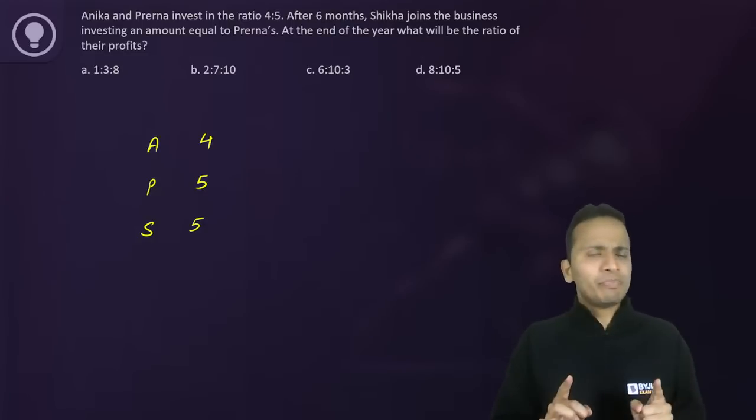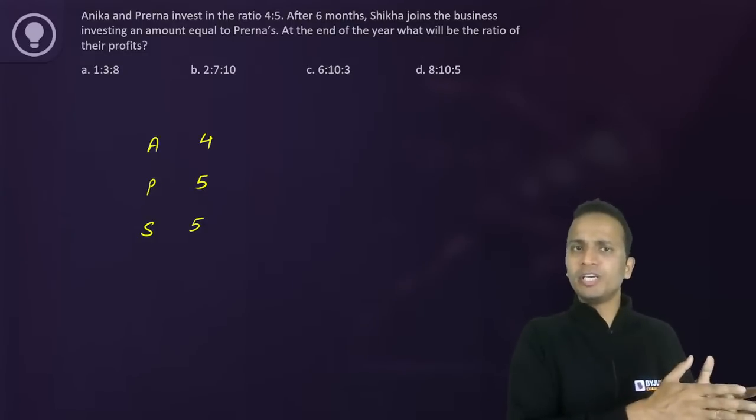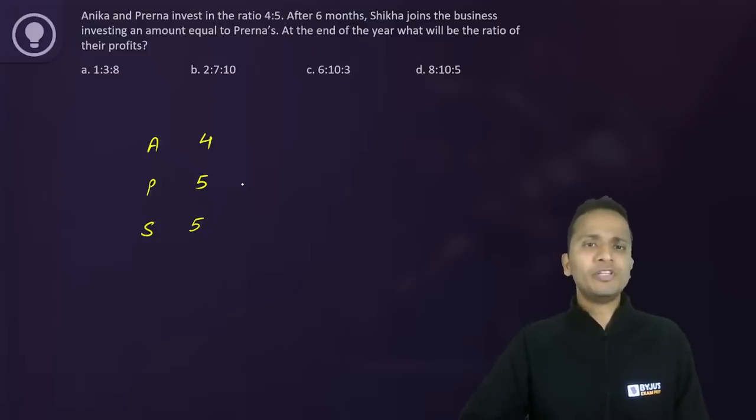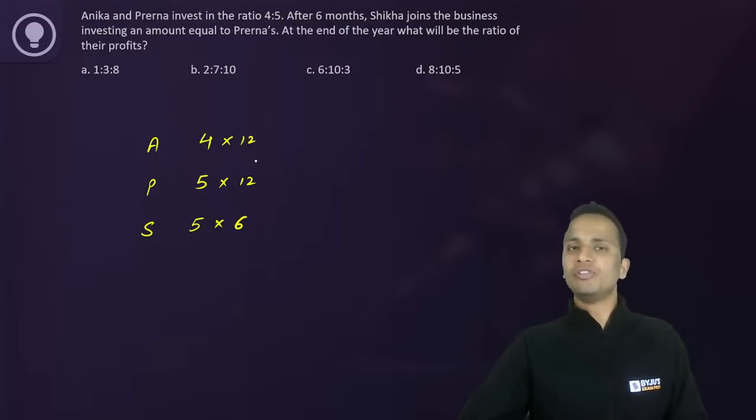So Anika and Prerna, they started at the beginning of the year and they stayed up till the end of the year. So the number of months for them will be 12 and the number of months for Shikha will be equal to 6. Now you have to calculate the ratio of these three.